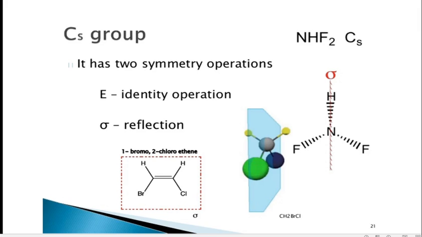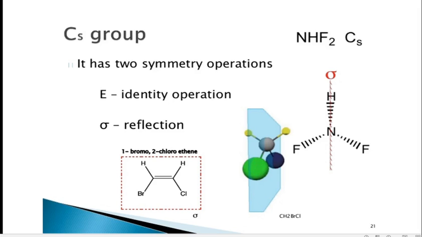The next is the CS point group. These are the molecules having only the plane of symmetry. Of course, the identity E is always present with any molecule. So these are the molecules having only the plane of symmetry and identity E. All other symmetry operations are absent. Then one can assign it as the CS point group.